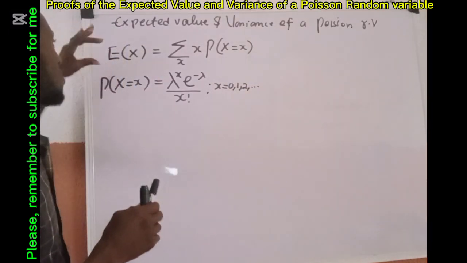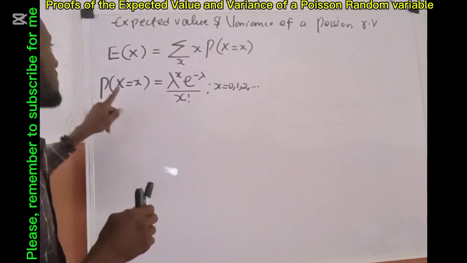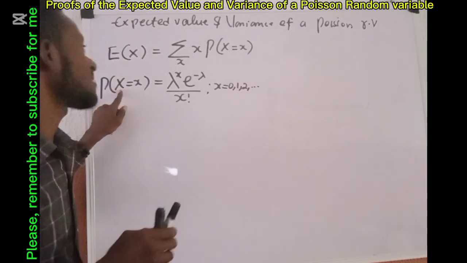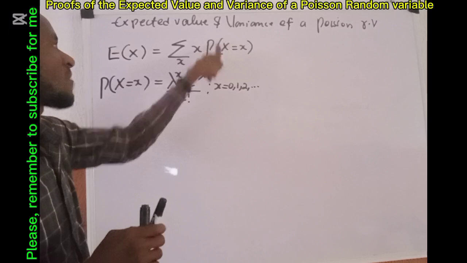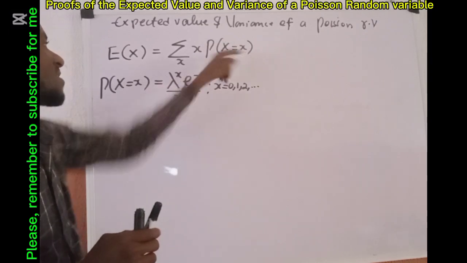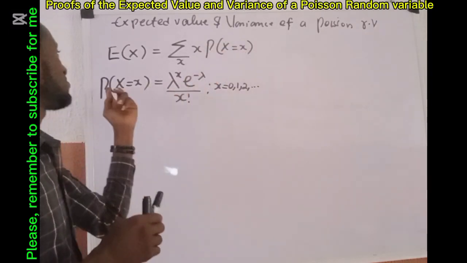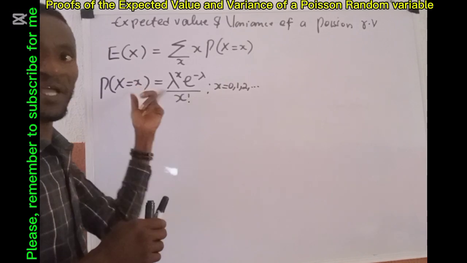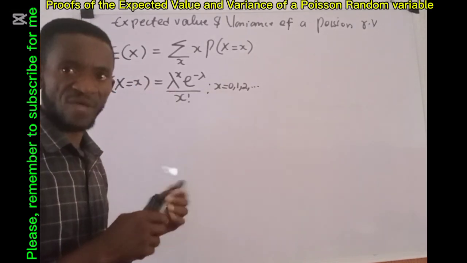Therefore, for the expected value of a Poisson random variable x, this P of capital X equals small x is going to be replaced with the Poisson PMF.